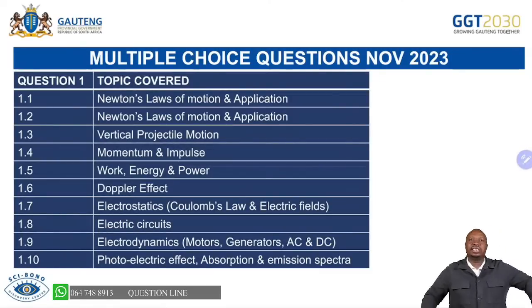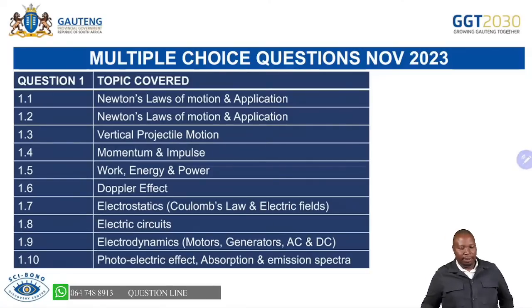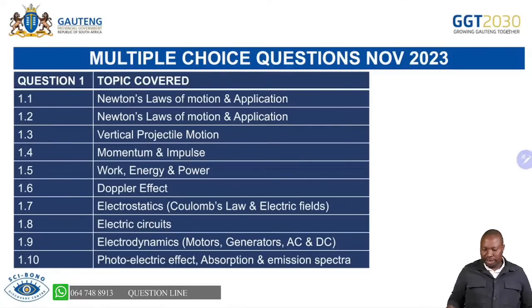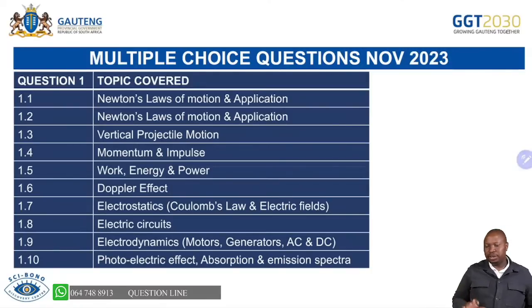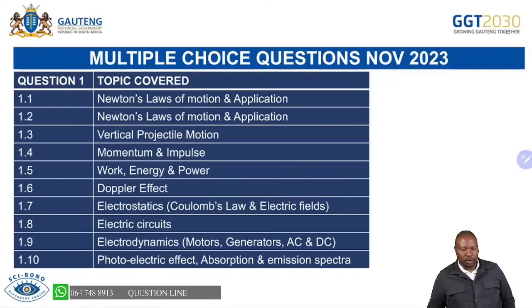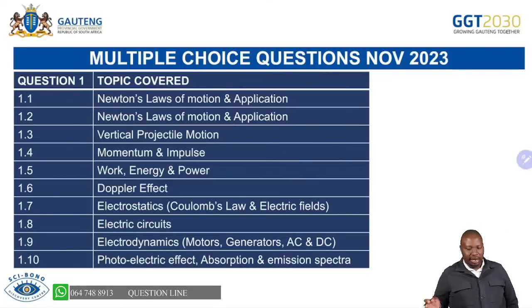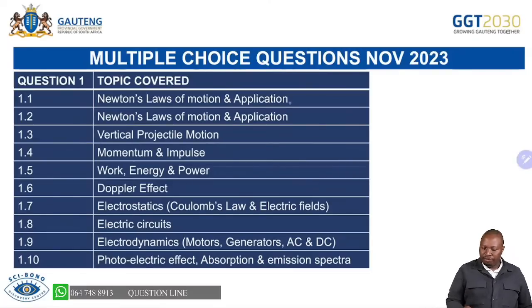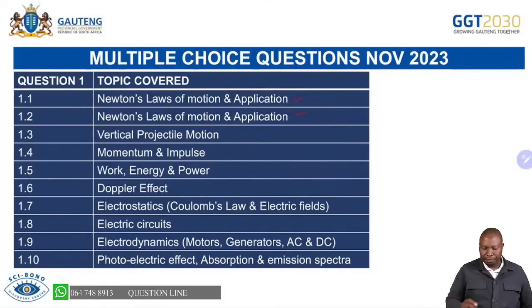Now, if we look at the structure of multiple choice questions that were written last year in November 2023, we had Question 1, which is 10 questions, 2 marks each. And on the multiple choice questions, answer all the questions. Don't leave any question unanswered. If you look at the structure, we had Newton's laws of motion in 1.1 and 1.2. We had VPM, or vertical projectile motion, in multiple choice question 1.3.